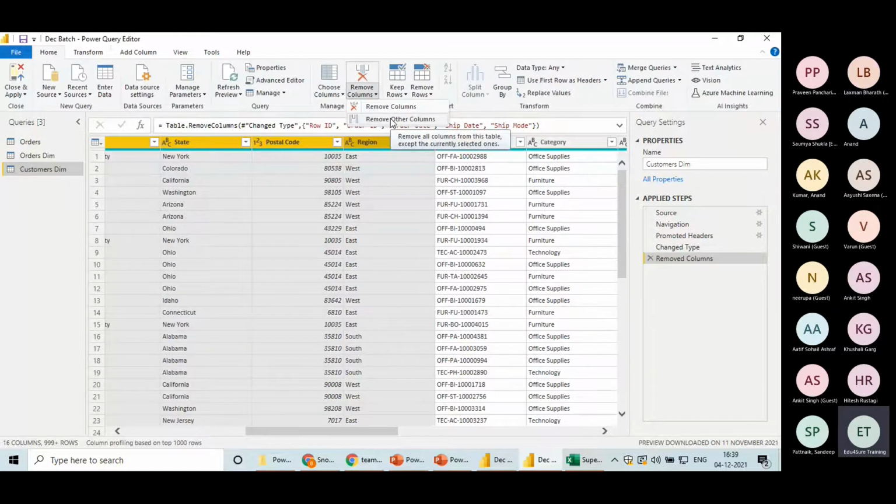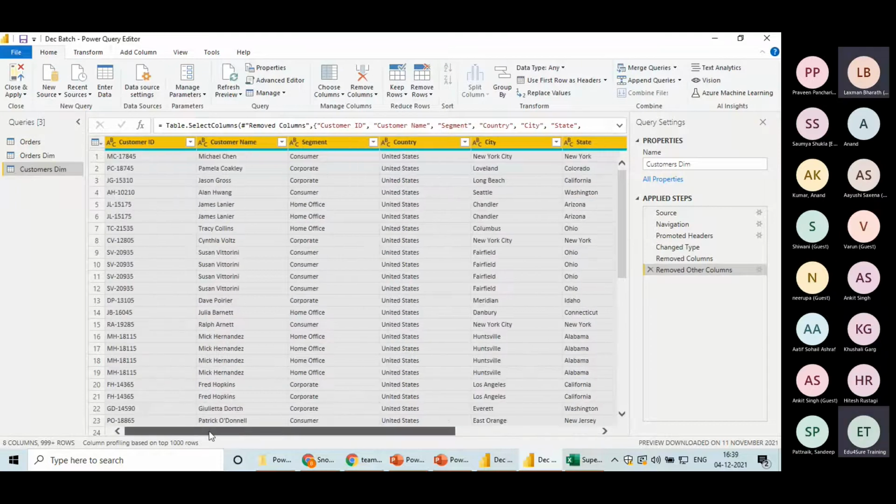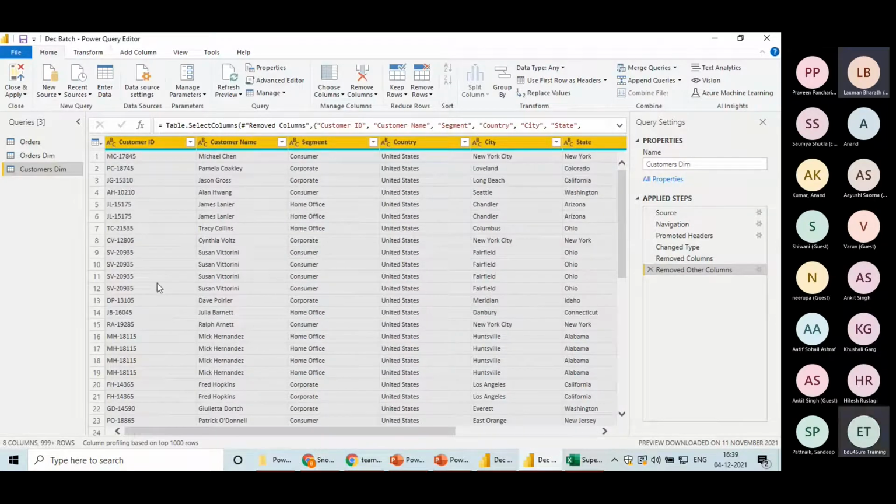Can't we select the columns we want, like the customer ID, at a time and then remove other columns? Yes, because it's your convenience. You can select these columns and straight away do it in the same step with remove other columns. So there is no good or bad practice for that. It's all about work style.